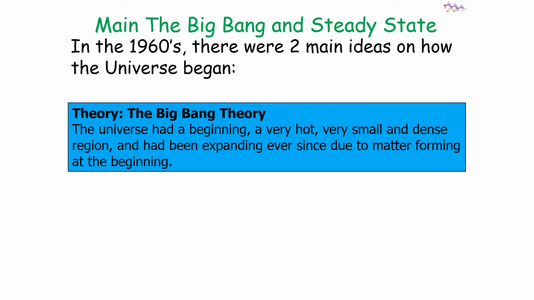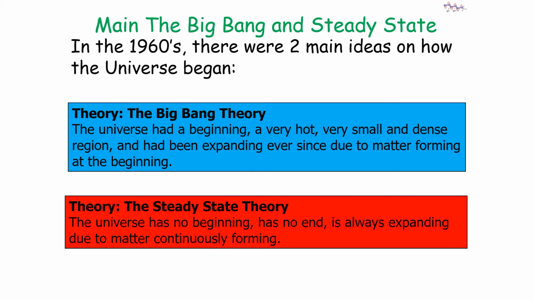So in the 1960s, there were two main ideas on how the universe began. There was the Big Bang theory, the theory that the universe has a beginning, which is a very hot, very small and very dense region, and has been expanding ever since due to matter forming at the beginning. You've also got the steady state theory, which is that the universe has no beginning, it has no end, is always expanding due to continuous matter forming. So we now believe that the Big Bang theory is the correct theory, so let's have a look at what the Big Bang theory suggests.